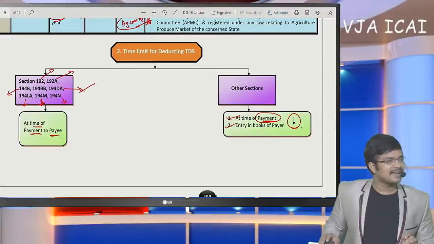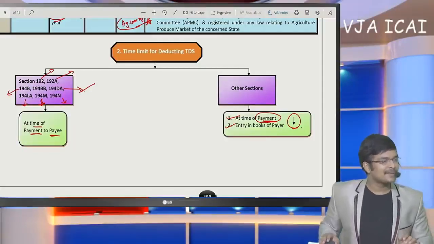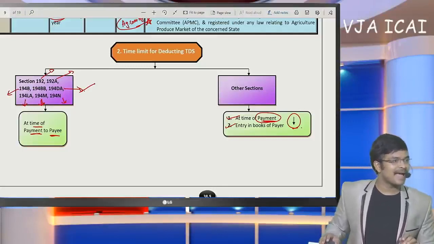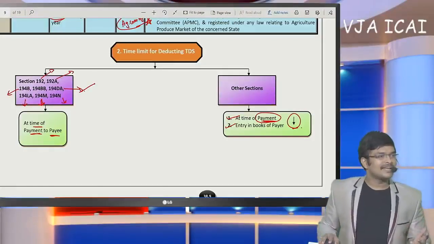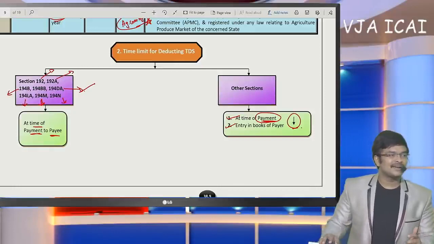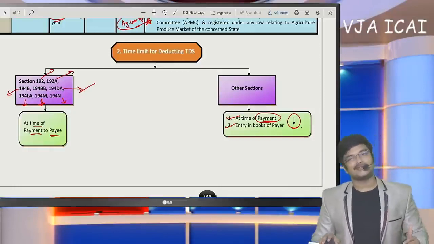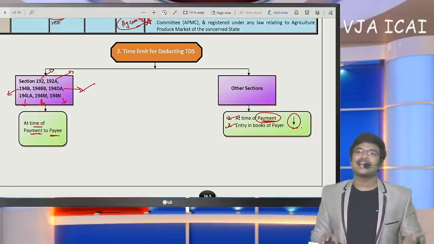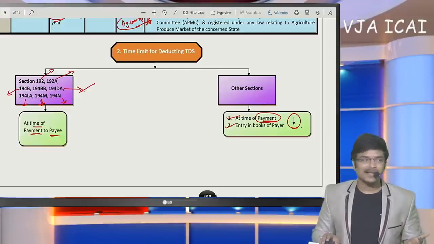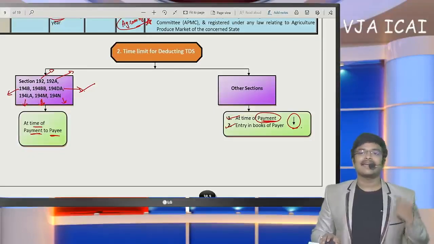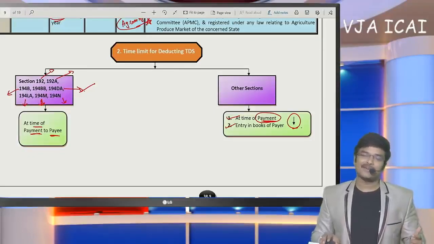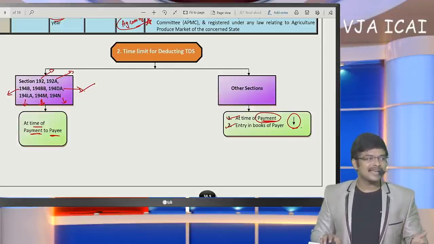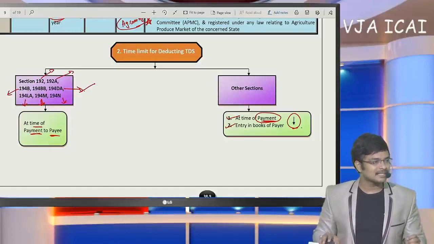Whether IT department can collect our bank account details automatically every year and compare with bank accounts on scrutiny cases. Sir, it is at your discretion whether you provide details to the department. You can provide challans to them. You can provide bank statement to them. Directly, how they collect TDS directly from us. So it depends upon the case. Based on complete facts, we have to give suggestion in that case.